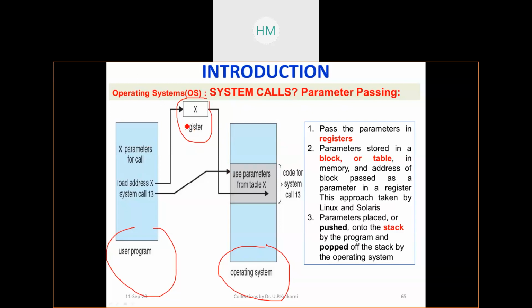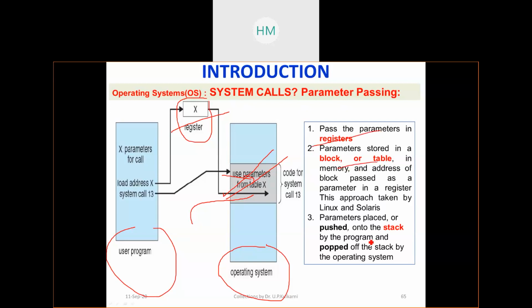This is one way how parameters are passed when you use a system call. One is a register. The other one is some memory in the system where the parameters are written, and the operating system can make use of that. It is something like a shared board, right? You write it on that board, and the other party will read it from that. This is what we call a table.